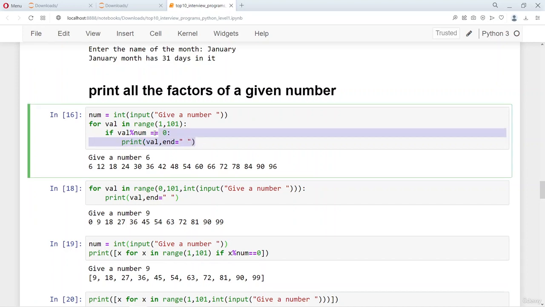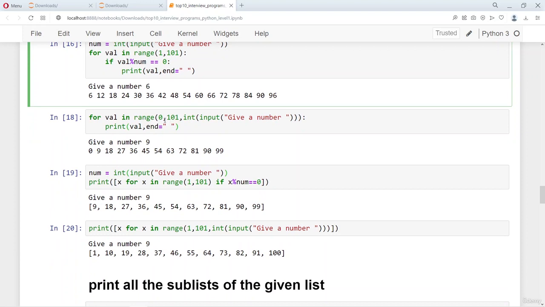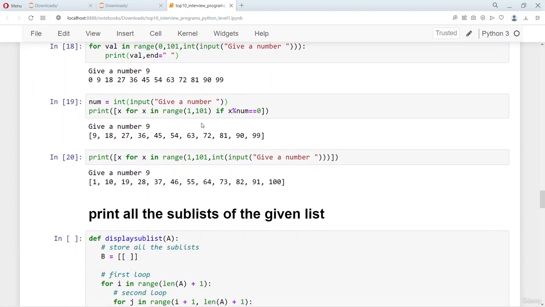So the first way is using a for loop and an if condition. The second way is to use a for loop with the range, and the third way is using a list comprehension, taking a number and then generating the numbers which are divided by the given number.